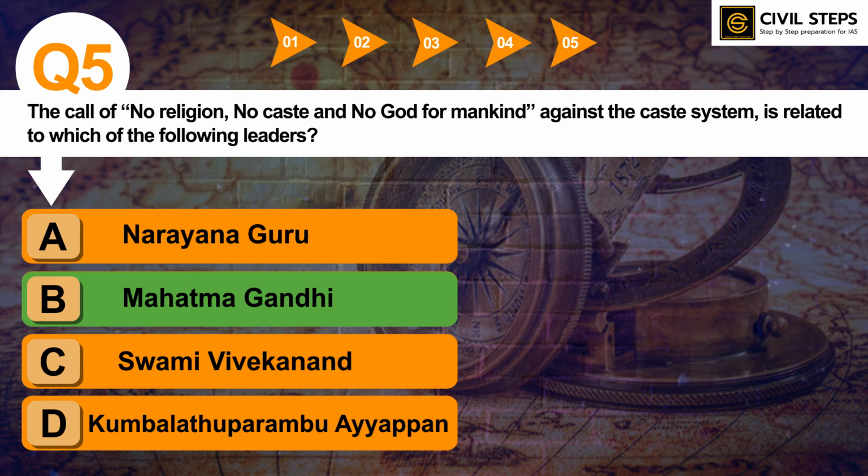So he made the statement against the caste system. So this was all about today's video. You can read about Narayan Guru, Mahatma Gandhi, and Swami Vivekananda as well. And you can also read about this author, this leader, who said no religion, no caste, and no God for mankind. What was his other contribution in Indian society? So you can read about him as well.